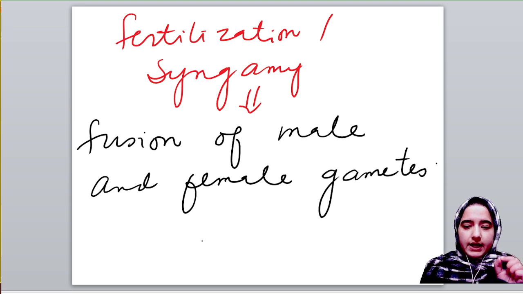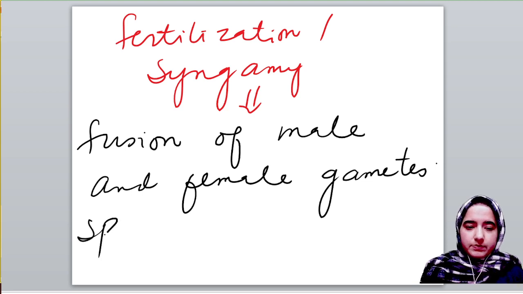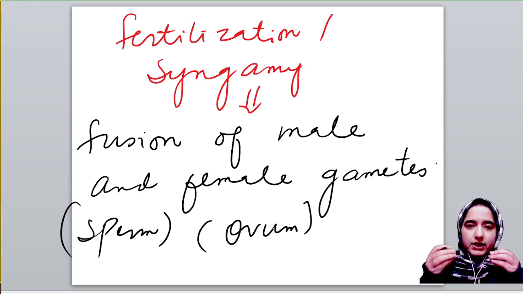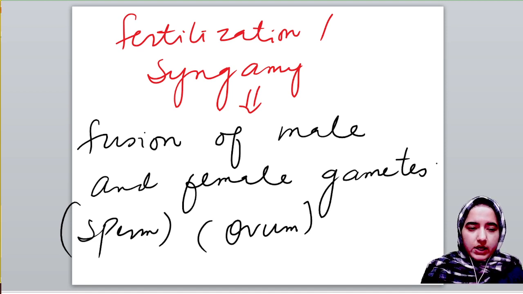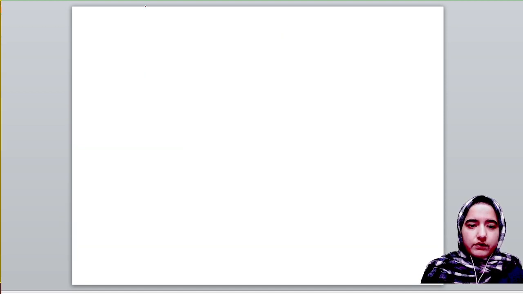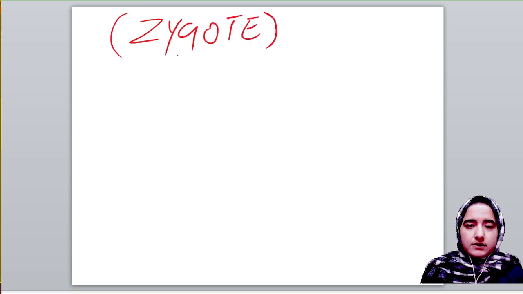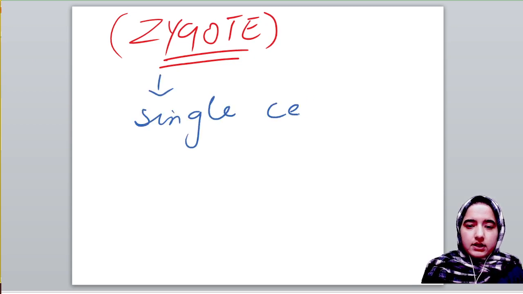Male gamete sperm, I'm again saying, and female gamete ovum. Once they fuse, they will form a single celled structure known as zygote. Zygote is nothing but a single cell.